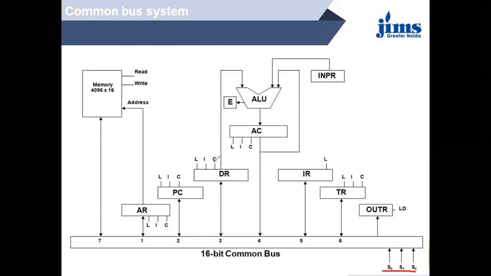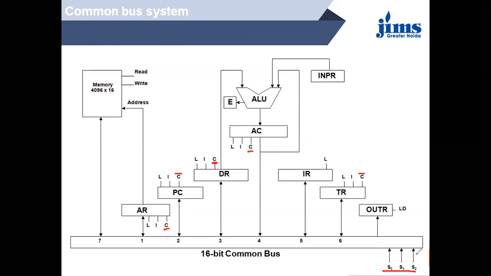The C value in all the registers says that it will clear when it is active. When the C control is active, at that time all the registers will be cleared to 0.